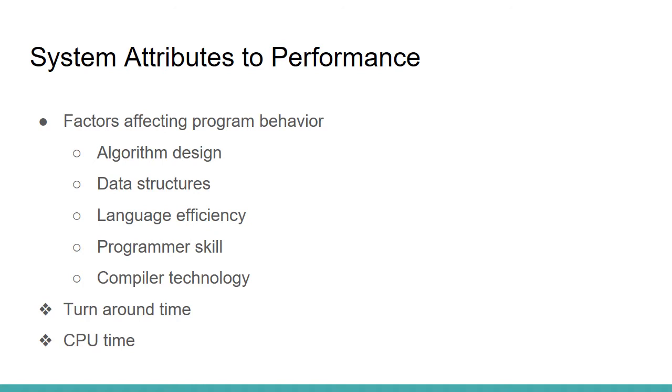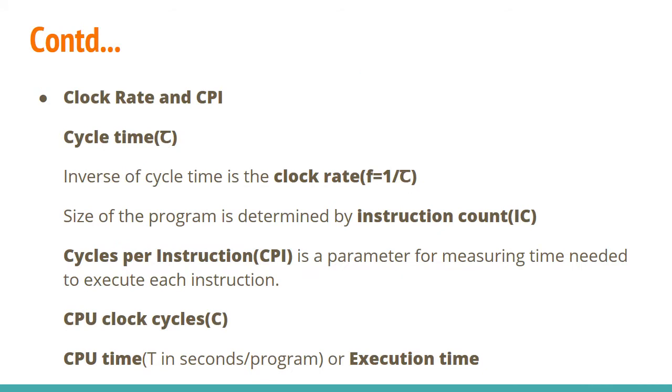Some other fundamental factors are also there for projecting the performance. So I'll be going to discuss what these additional factors are that we have to consider while evaluating the performance of a machine, or in order to project the performance of a machine. The first thing I'm going to consider here is clock rate and CPI. These are the different parameters or factors that I'm going to discuss in the case of system attributes and performance. One is cycle time.